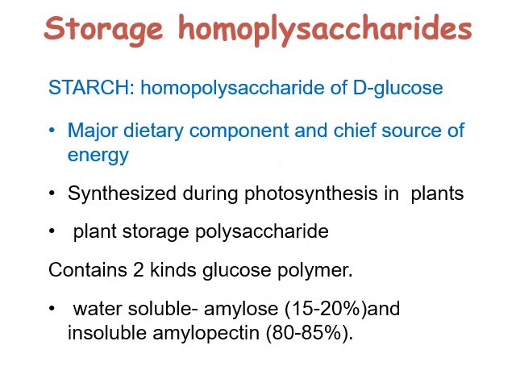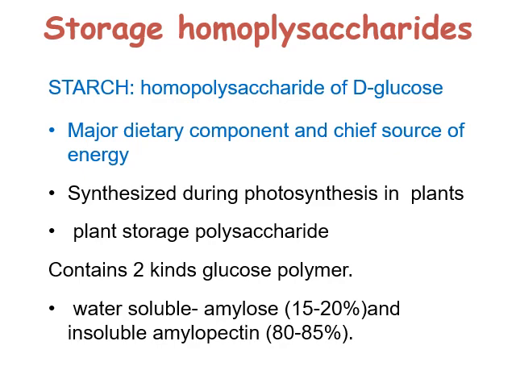Let's go in detail about all these homopolysaccharides. First of all, storage homopolysaccharide. So first let's focus on starch. Starch is a homopolysaccharide of glucose molecule, repeated glucose molecule. We know that starch is a very important storage polysaccharide in plants, and it is a chief source of energy in the plants. Dietary component and chief source of energy. And it is the most important dietary carbohydrate which is present in cereals, potatoes, legumes and other vegetables.